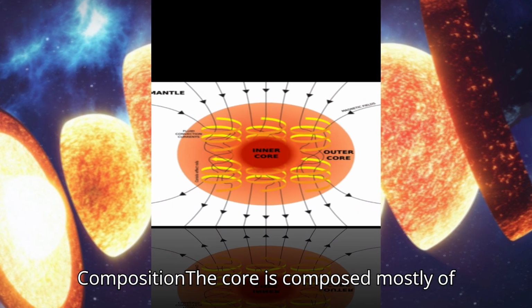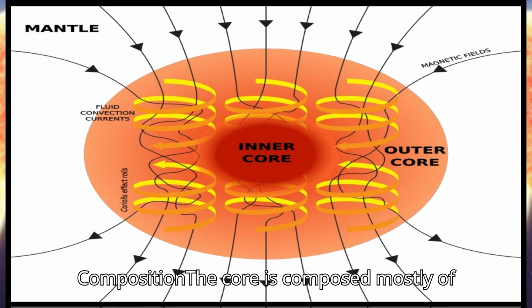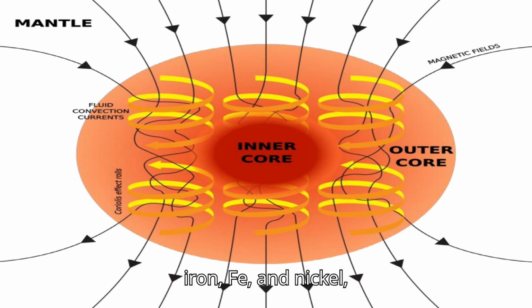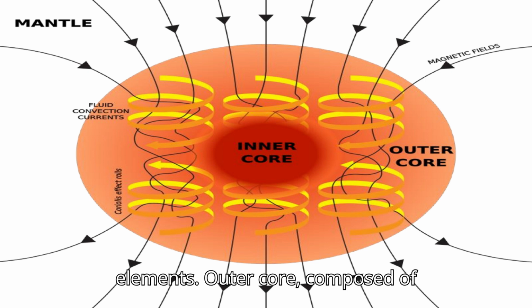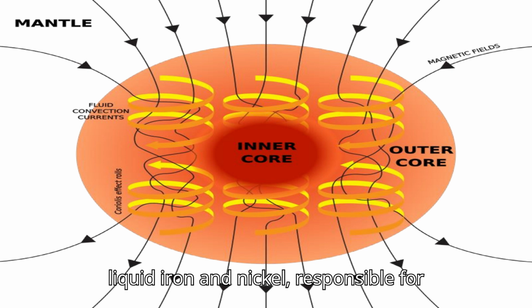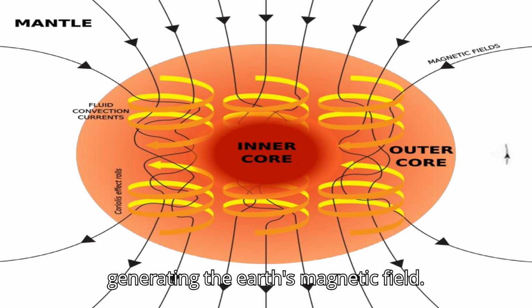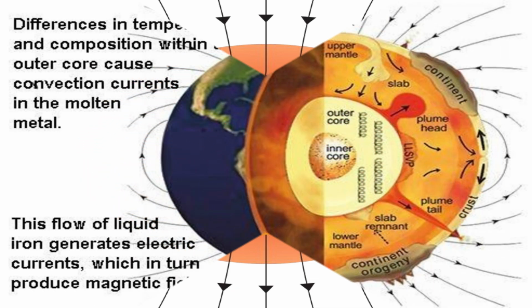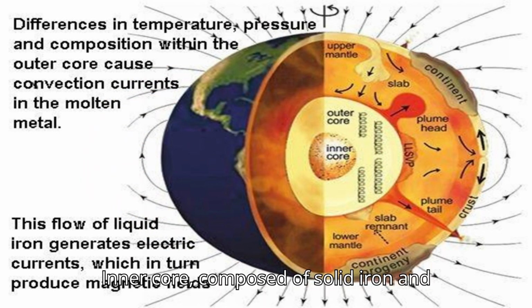Core. Composition. The core is composed mostly of iron, Fe, and nickel, Ni, with small amounts of sulfur, S, oxygen, O, and other elements. Outer core. Composed of liquid iron and nickel, responsible for generating the Earth's magnetic field. Inner core. Composed of solid iron and nickel, forming under immense pressure at the Earth's center.